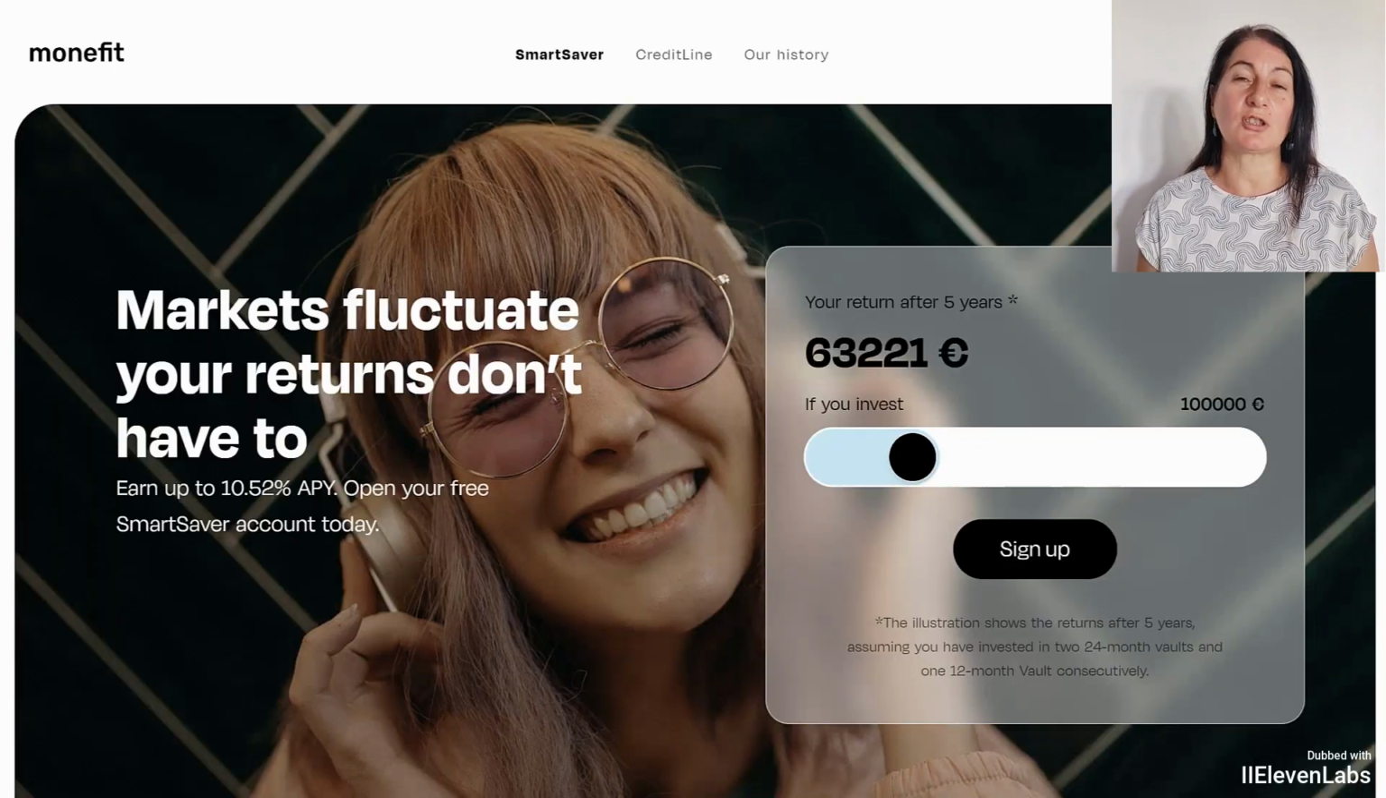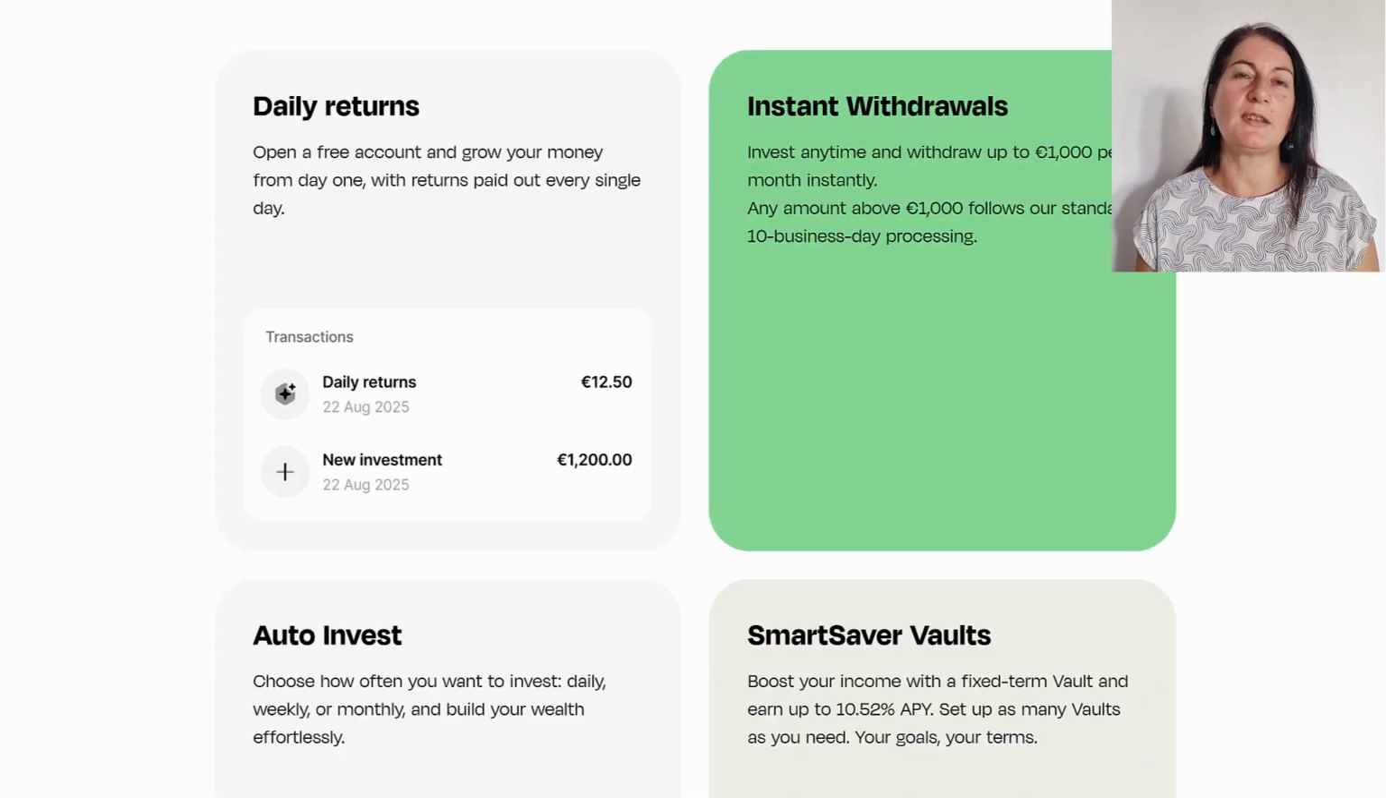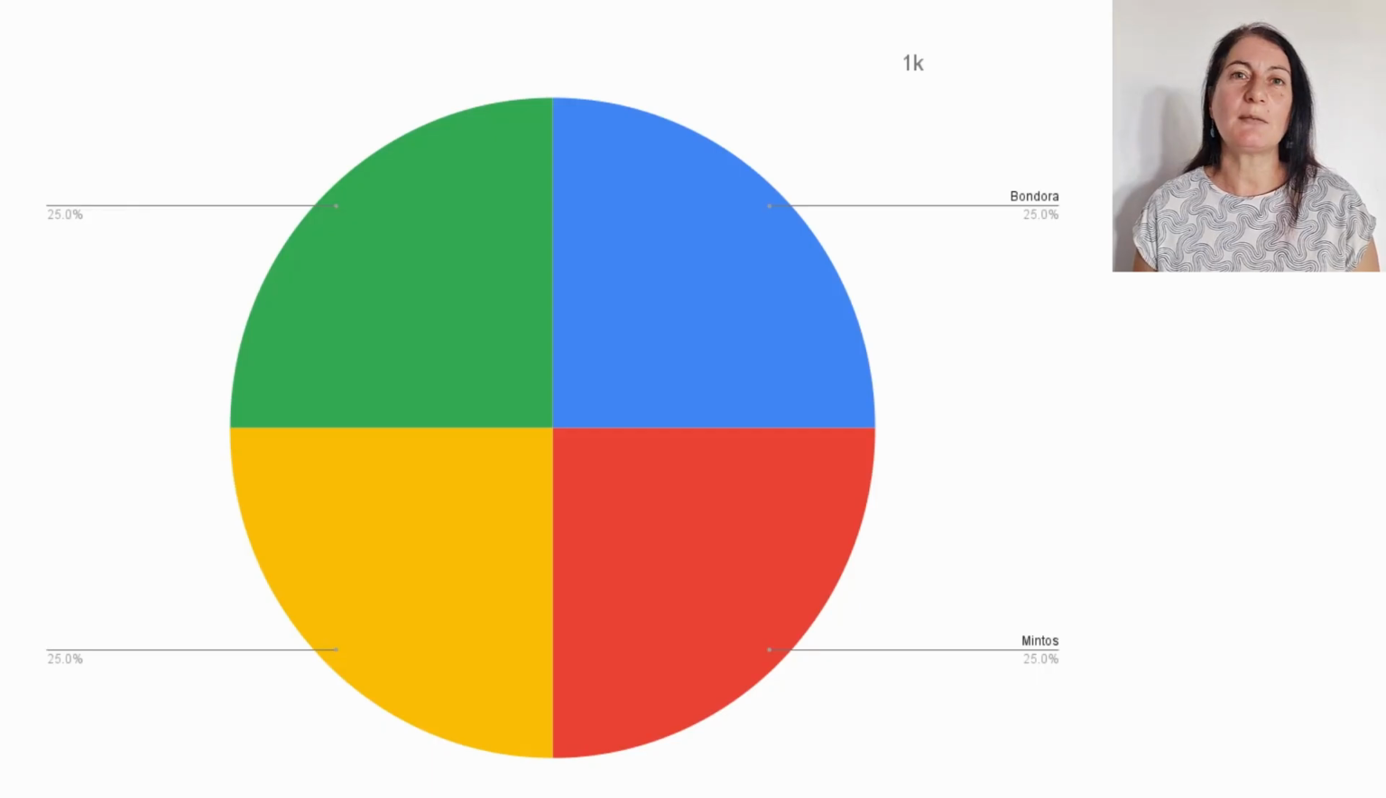The other alternative is Monefit. It has been in the market for less time. However, it offers us a return of slightly more than 7% when we invest without a term, since Monefit does offer us investments with a slightly higher return, but at a fixed term. Monefit is also very easy to use, and as you have seen so far, we have invested 25% in Mintos, 25% in Bondora, and let's see where we will allocate the remaining 50%.